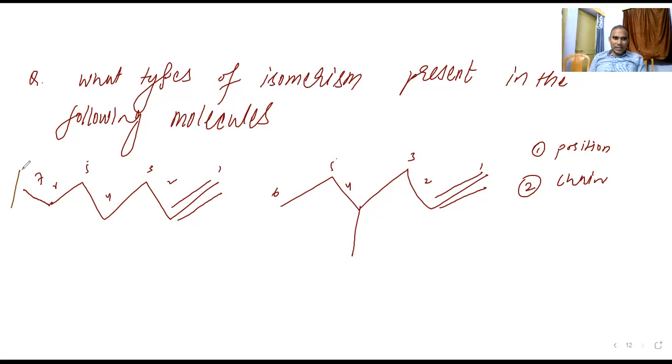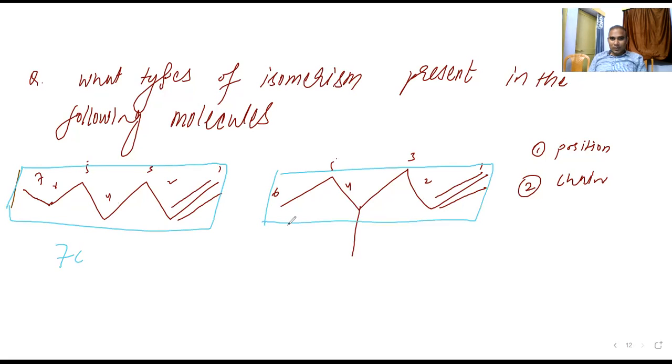Why chain isomerism? Because sir, 7 carbons are there and over there 6.